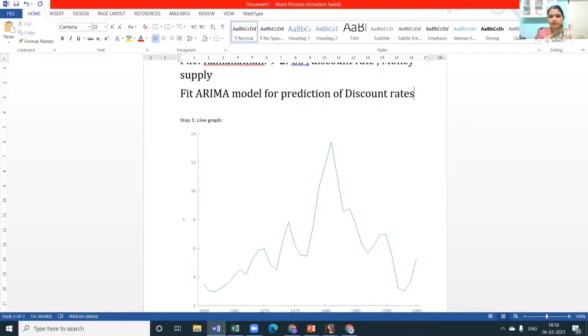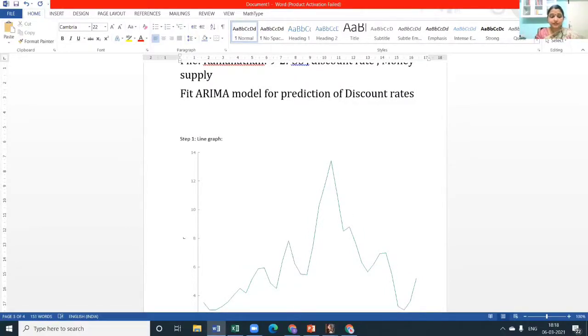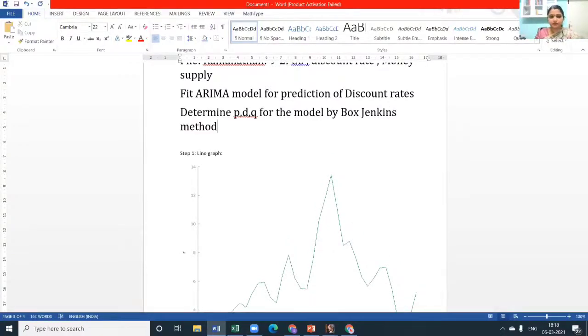This is our objective. As the first step, we need to determine the parameters P, D, Q for the model by the Box-Jenkins method. This is our work. Fine.